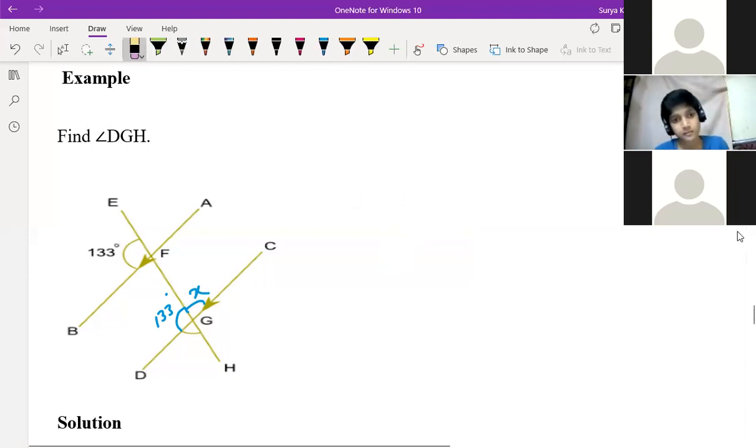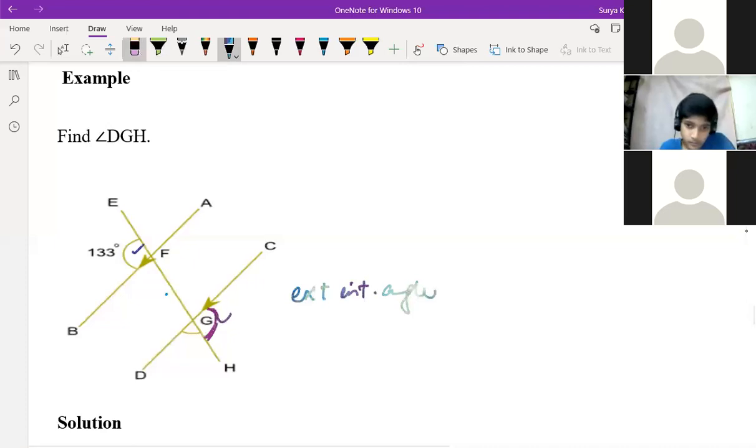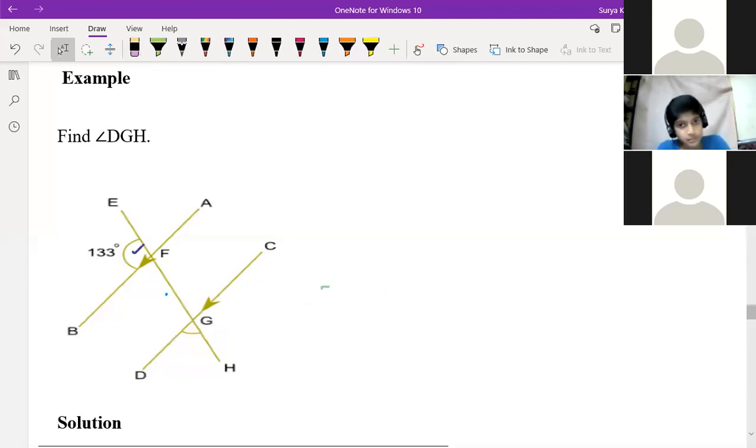Okay, Sahil, you tell me now. What is this one angle? 133, sir. Which method are you applying here? Alternate exterior angles. Sir, I applied vertically opposite angles because I already got it. Acha. Vertically opposite angle. So this is the better one, exterior and exterior. The exterior alternate angles you can write in one shot. These both angles are equal. That also you can do, no problem. So here you got 47 degrees.